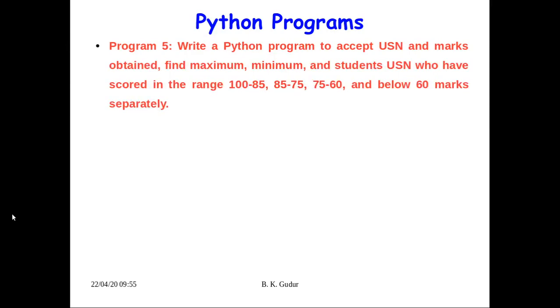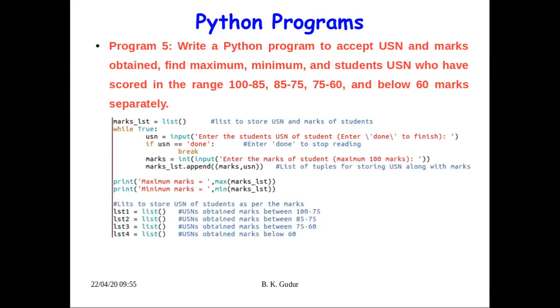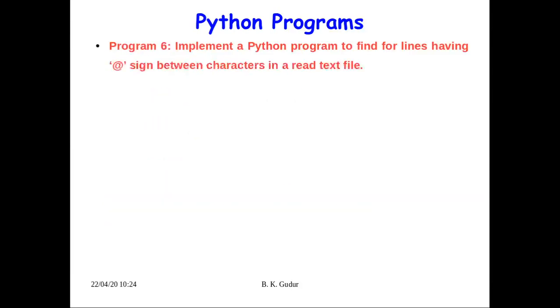The next program is: implement a Python program to find all lines having an @ sign between characters in a read text file. So this is something like an email only. Implement a Python program to find all lines having an @ sign between characters.